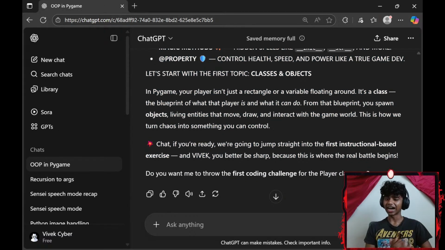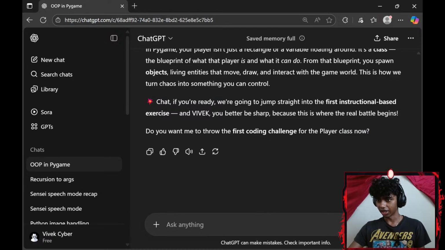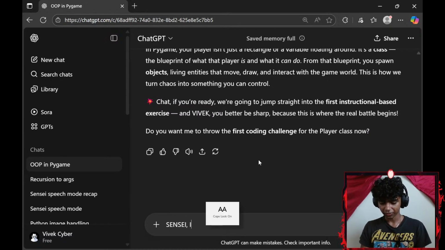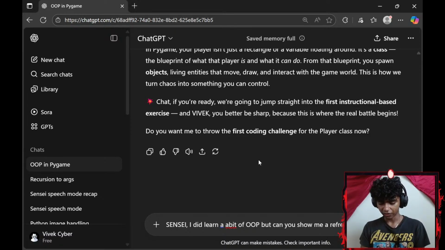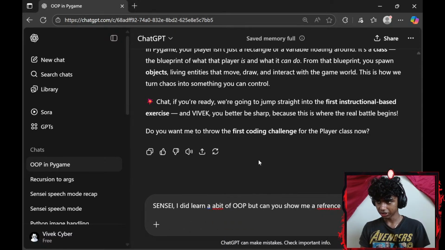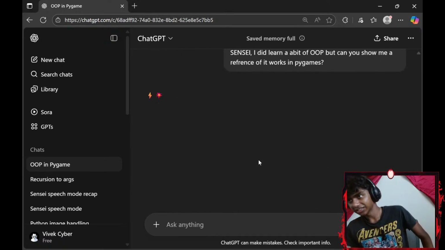Honestly, guys, I did learn object-oriented programming a few lives ago, so I have a brief idea, but I didn't review much, so I might need some more review. Let me go ahead and say: I did learn a bit of OOP, but can you show me a reference of how it works in Pygame? Is that how we phrase this, guys?